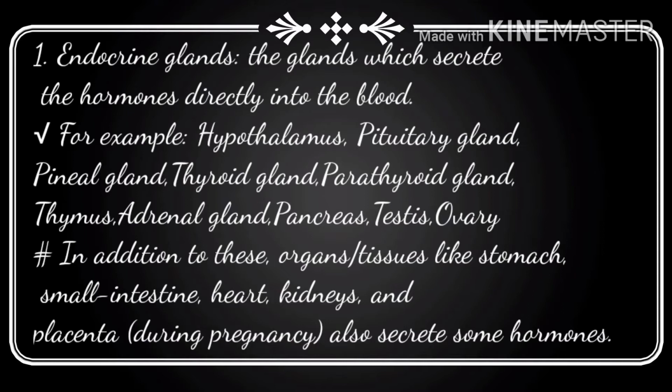Examples are the hypothalamus, pituitary, adrenal, etc. Apart from endocrine glands, the heart, kidneys, stomach and small intestine also release certain hormones.